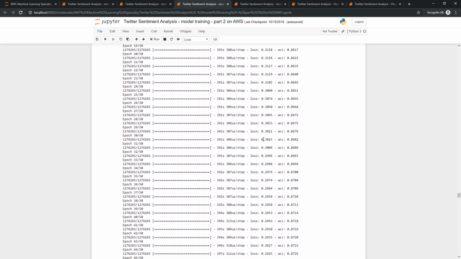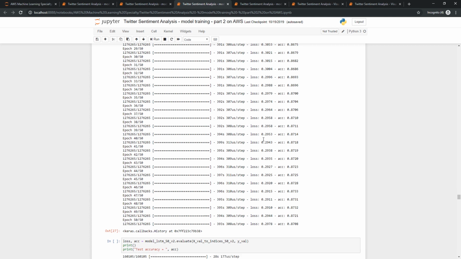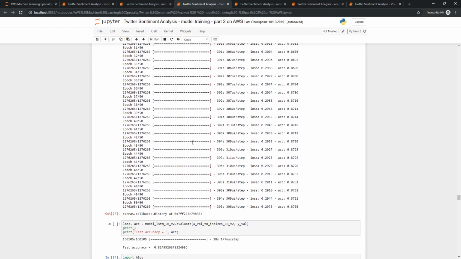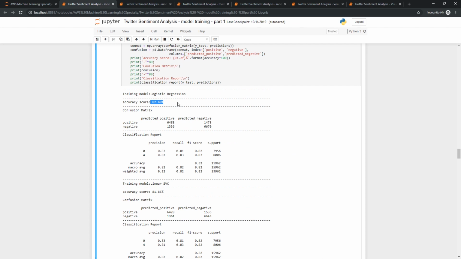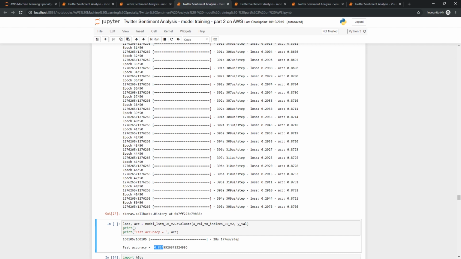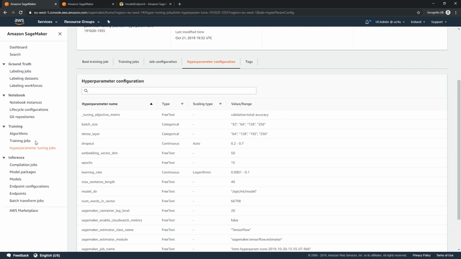vector representation of the words to rerun my LSTM model on top of it, and then I achieve a 82.4% accuracy, which is the same as what I was achieving with TF-IDF with logistic regression. So after optimizing BlazingText using a better combination of hyperparameters, the next thing I could optimize was obviously the